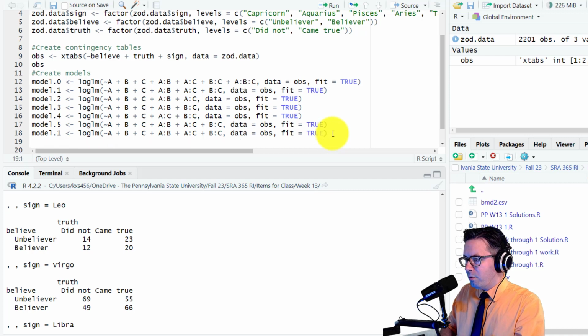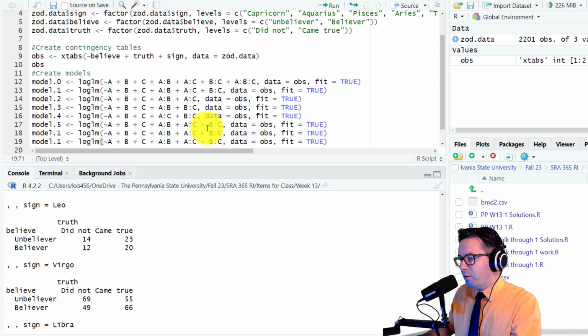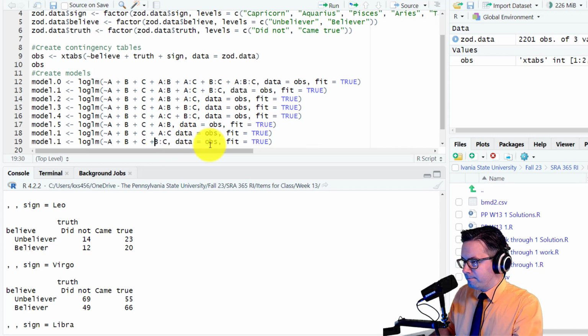Instead of removing 1, I'll remove 2. So remove BC and AC. Remove AB and BC. And we'll remove AB and AC. So all we're left with is BC, right?